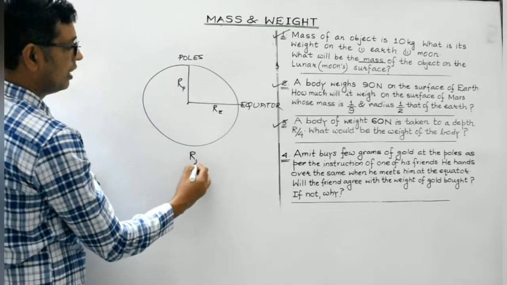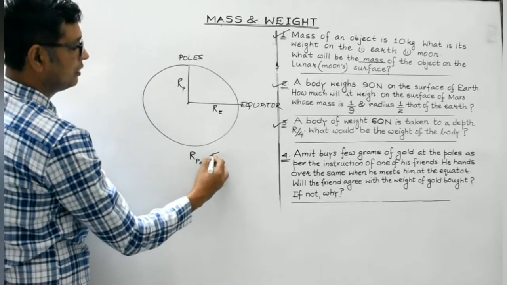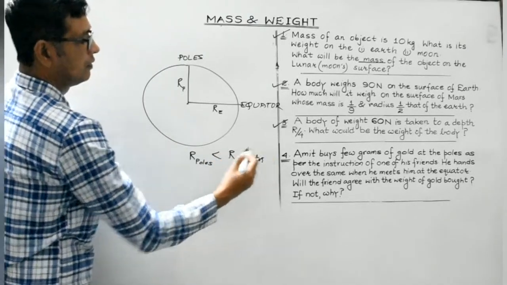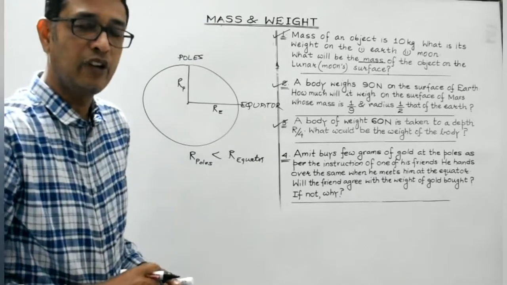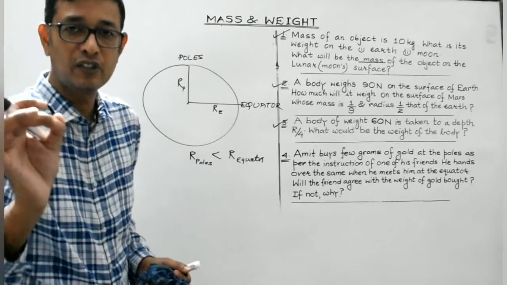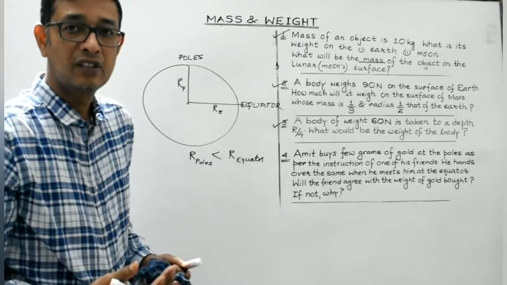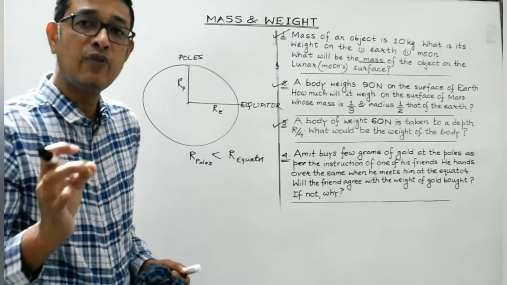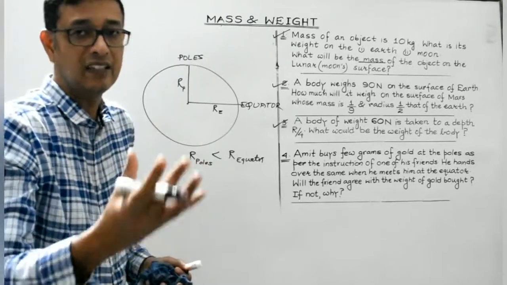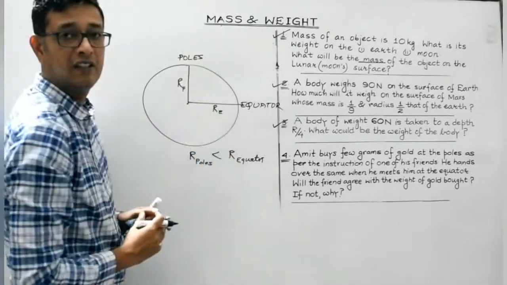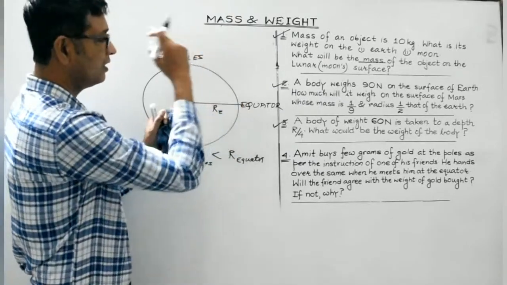Actually, R poles is less than R equator. Students, listen to this information very carefully. The radius of the equator is about 21 kilometer more than the radius of the poles, right? So it is quite flat. So R equator is greater than R poles.